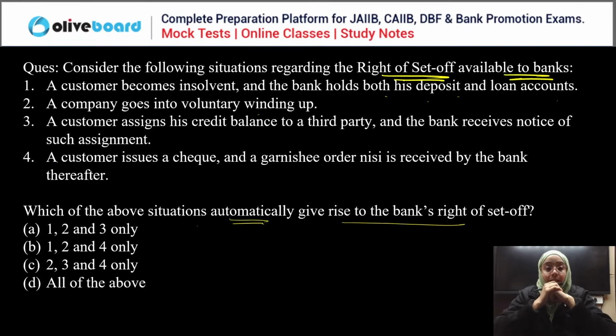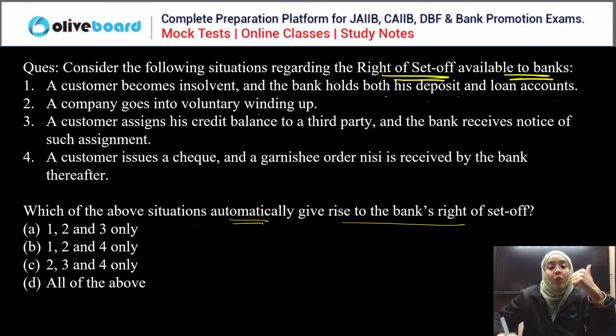So the correct answer is what? Automatic right to set off. Everyone. Krishna is saying B. Automatic right to set off.